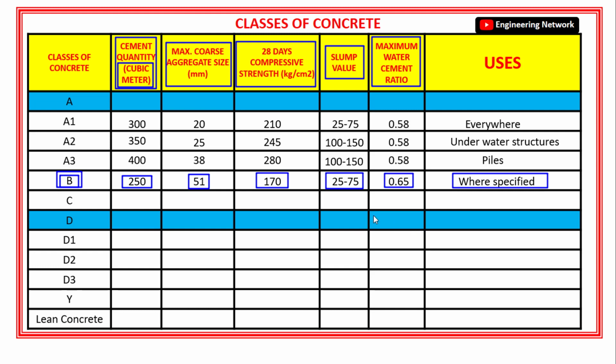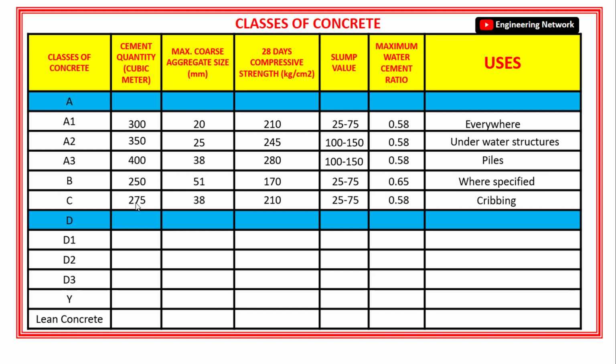Next is the class C concrete. The minimum content, or the amount of cement required per cubic meter of class C concrete, is 275 kg. The maximum size of coarse aggregate is 38 mm.